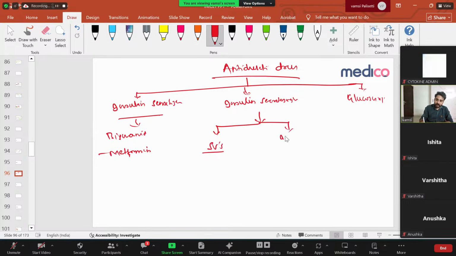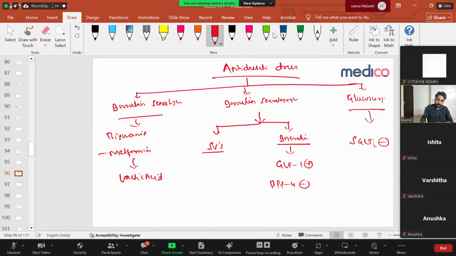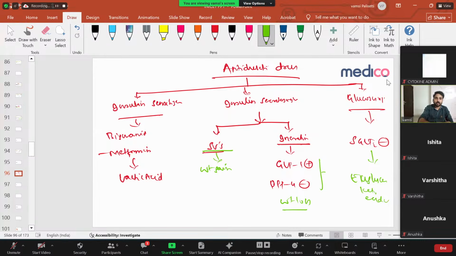And again, you have incretins. Incretins means they will increase the insulin after food intake, especially your GLP-1 agonists and DPP4 inhibitors. Very important. And glucosuric drugs are SGLT2 inhibitors. Very important. Okay. Metformin will cause lactic acidosis, we know. Okay. And sulfonylureas will cause definitely weight gain. Okay. GLP-1 agonists will cause weight loss. SGLT2 inhibitors will cause euglycemic ketoacidosis. Right. Clear? Right. Okay. Let's go to the next question.